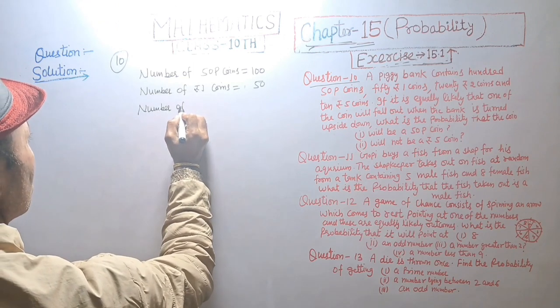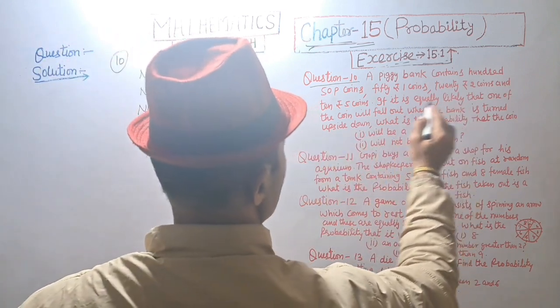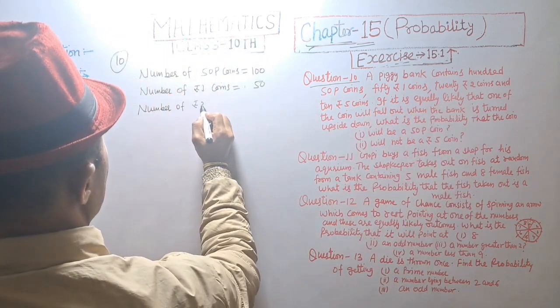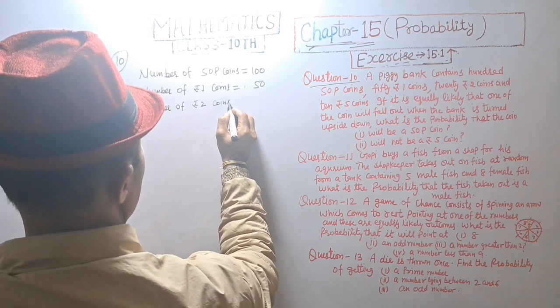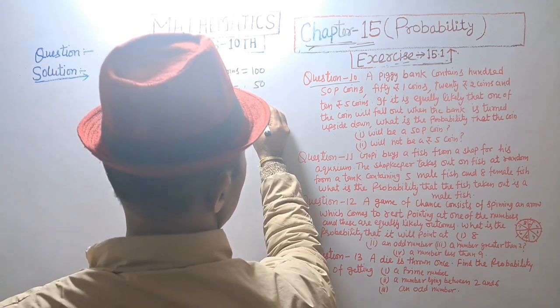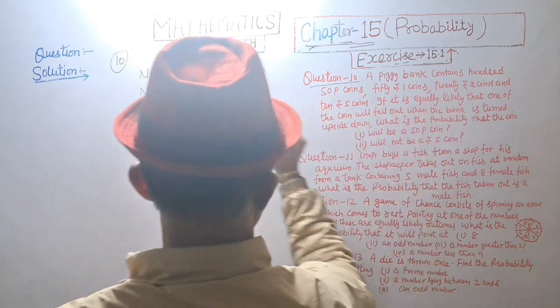Number of 2 rupees coins is equal to 20.